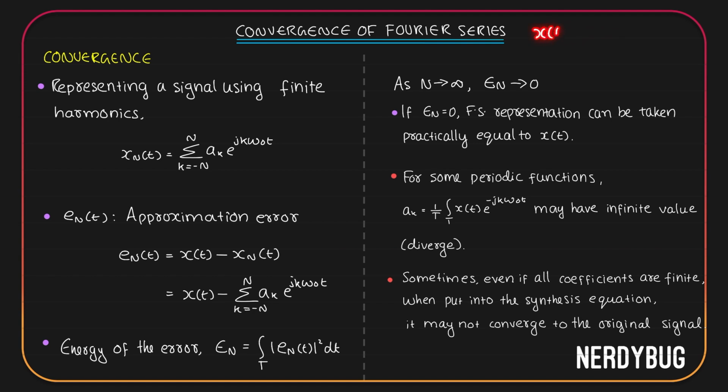We're trying to find out x of t back by using the expression of ak, because we know x of t is given as summation from k equals minus infinity to infinity ak e raised to j k omega naught t. We found ak, we put it over here, we're expecting we'll get x of t. But for some signals, when you do that, you may not be getting the original signal back. So that is another situation where the Fourier series is not converging.